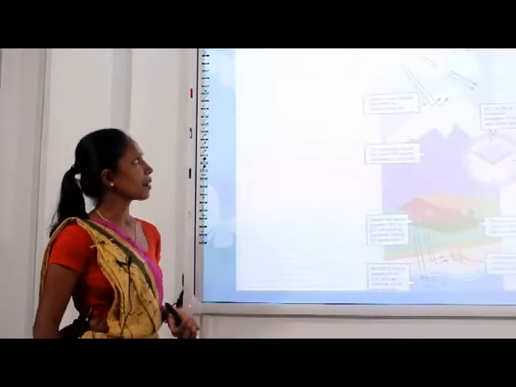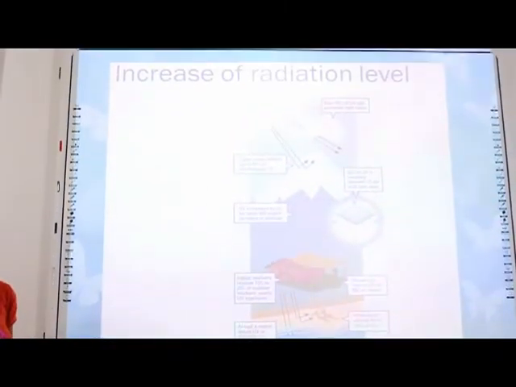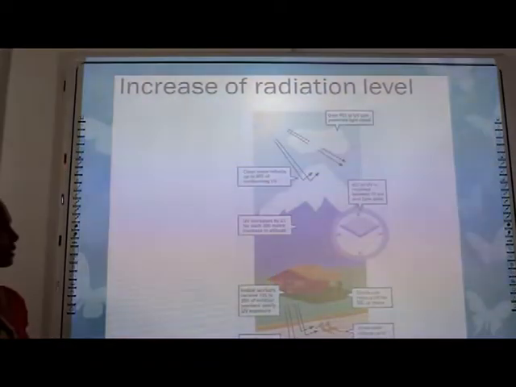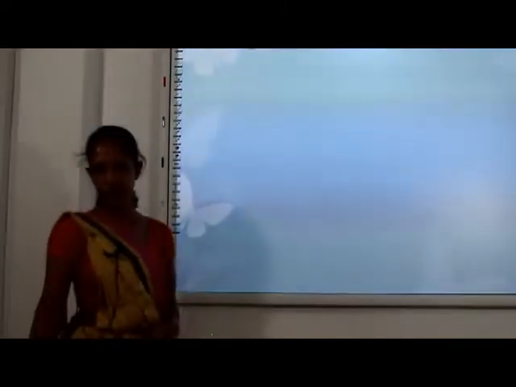Next one, increase of radiation level. That also happens due to different waste matter in our environment. Next, indirect effects of environmental pollution. There are several effects for humans as well as the whole biosphere due to these unwanted substances, bad pollutants of the atmosphere.